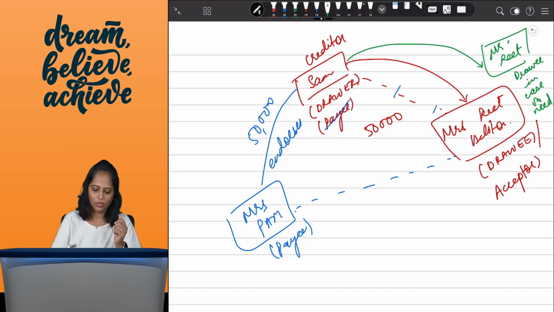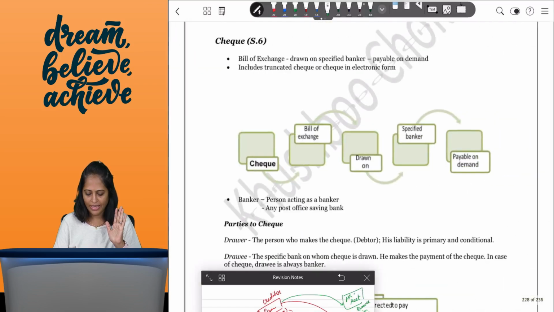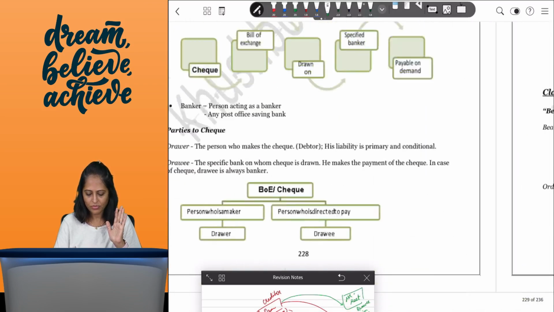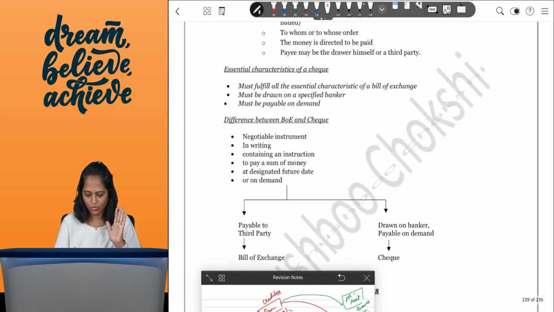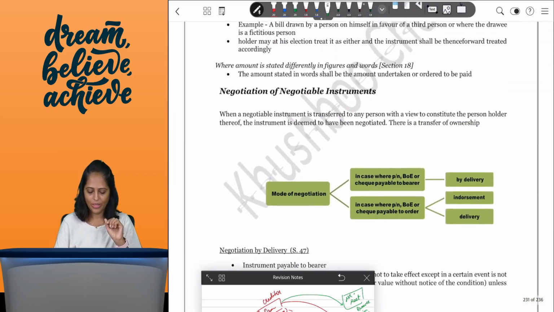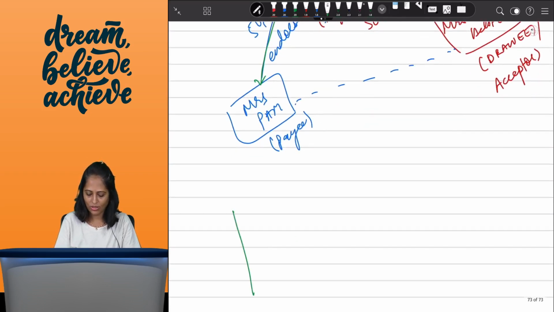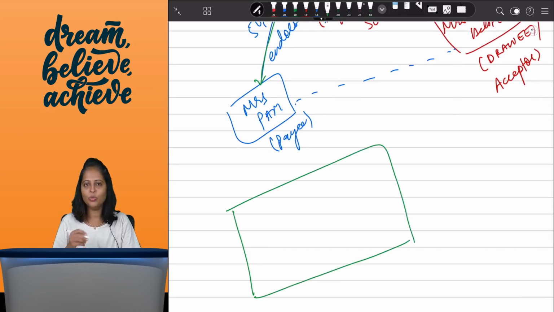Okay, so we are going to the next part. We will look at the check part. It's pending here, but I'm first taking you to negotiation of negotiable instrument. Okay, so here how did this instrument come here, and how did Mrs. Pam get the payment which Mr. Sam has drawn? So in this, what happens is that on the back of the instrument you can negotiate it,